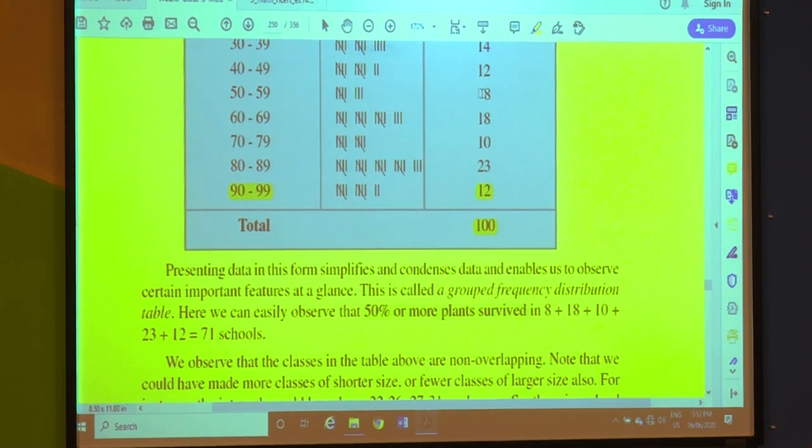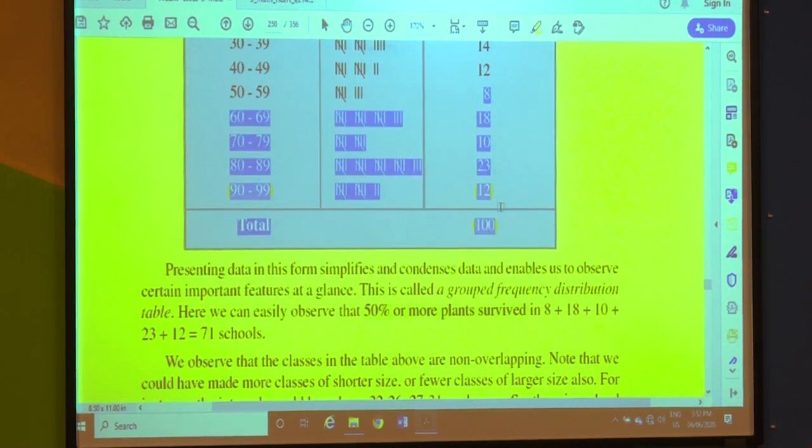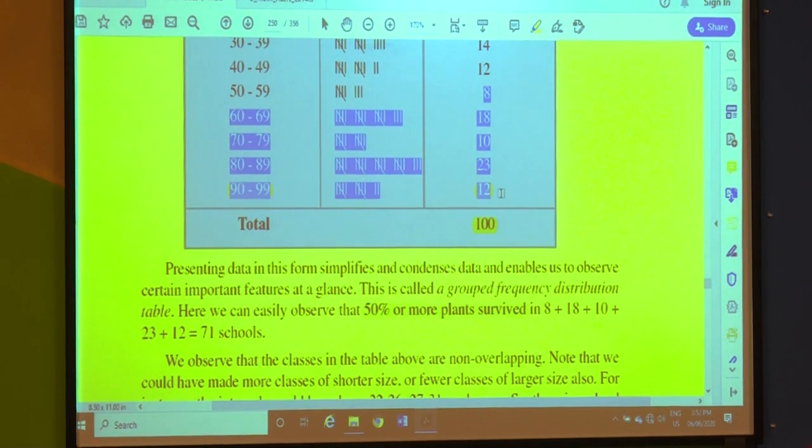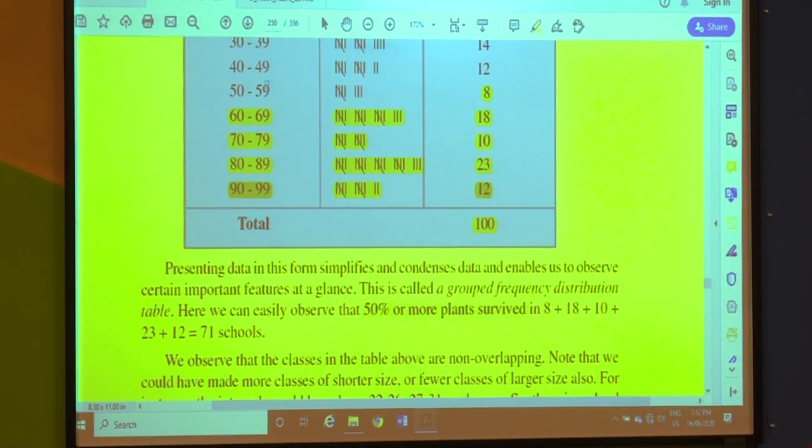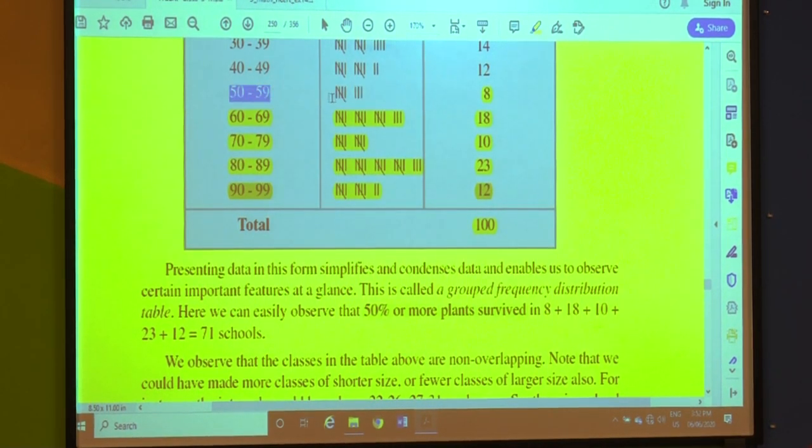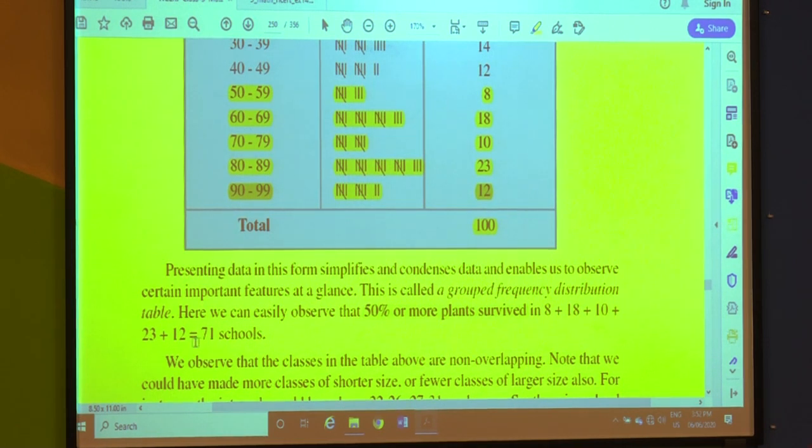It started from here: 8, 18, 10, 23, 12. In these many schools it happened, because it started from here, 50%. Is it clear? So what is the total of these schools? It is 71 schools where this has happened.